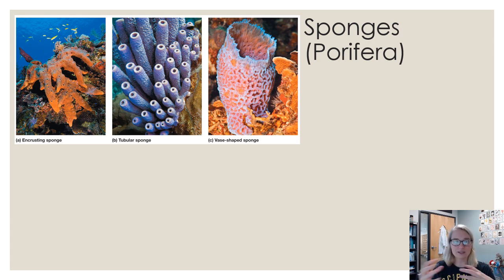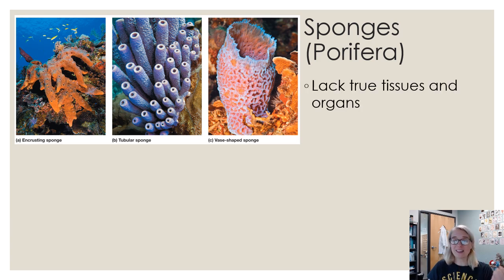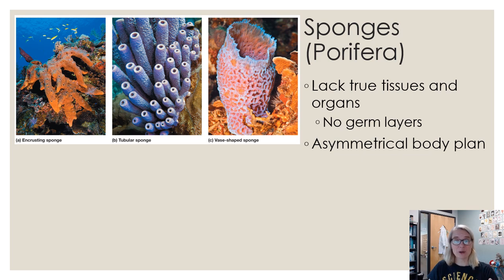Pore meaning kind of porous because they have lots of holes. Think of like a sponge. So here's some examples. There's encrusting, there's tubular, there's vase shaped, there's all different kinds of sponges. Again, they lack true tissues. That was the only animal group that doesn't have tissues, right? Everybody else has either 2 or 3 germ layers of tissues. No germ layers, right? Asymmetric body plan. So they're not bilaterally or radially symmetric.